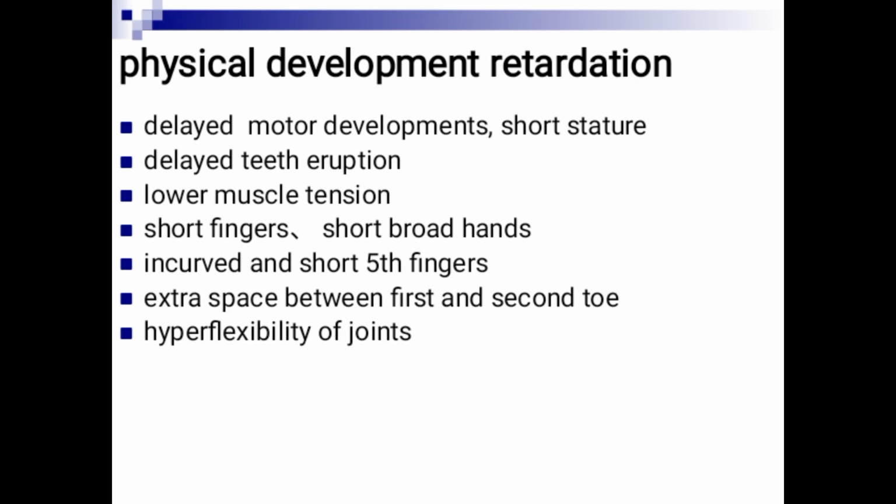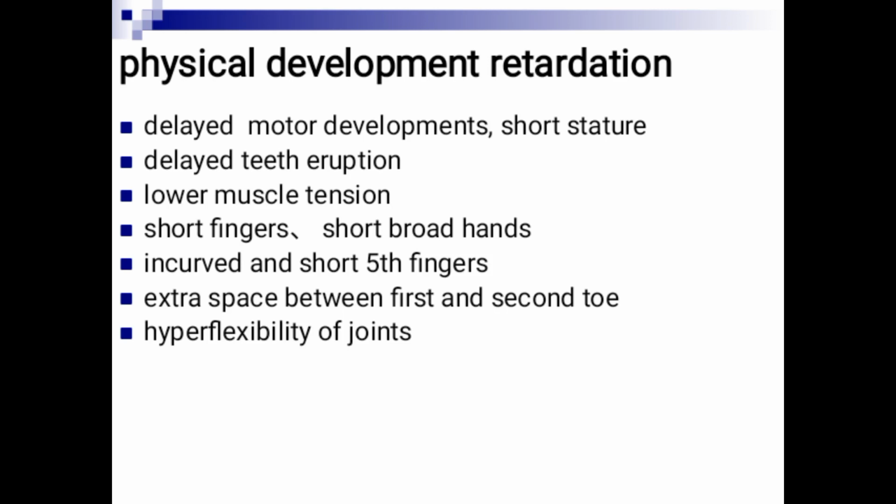So there is another category of features. We have physical development retardation. That's the physical development. We have delayed motor development. They will have a delay in starting crawling and sitting, because babies are supposed to start crawling at about 7 months of age. But in Down syndrome, there will be delay. Maybe they won't start crawling until later, maybe 9 or 10 months. So that delay, right? Delayed teeth eruption, lower muscle tension. They call it hypotonia, floppy child.